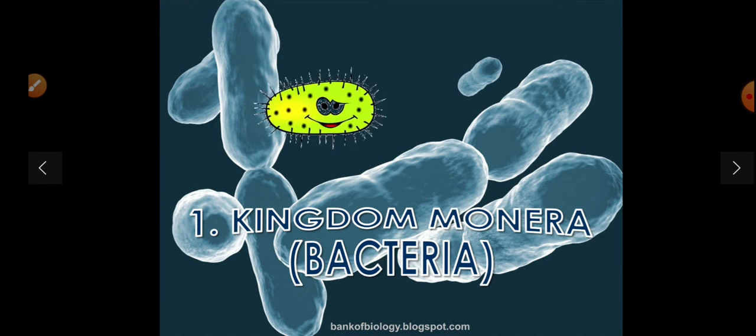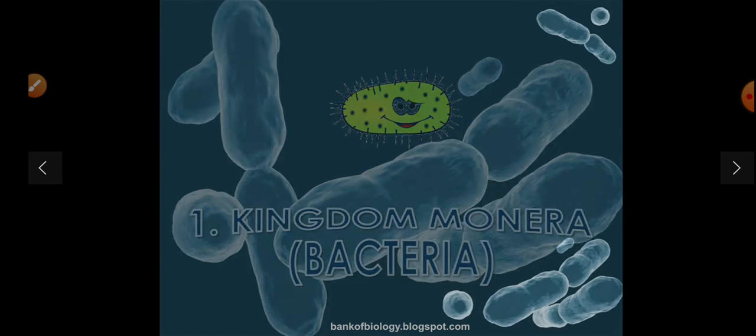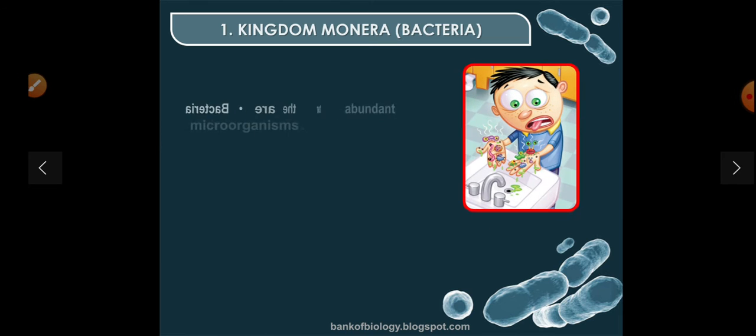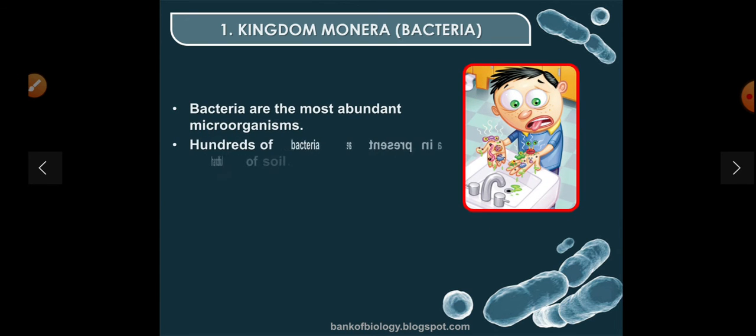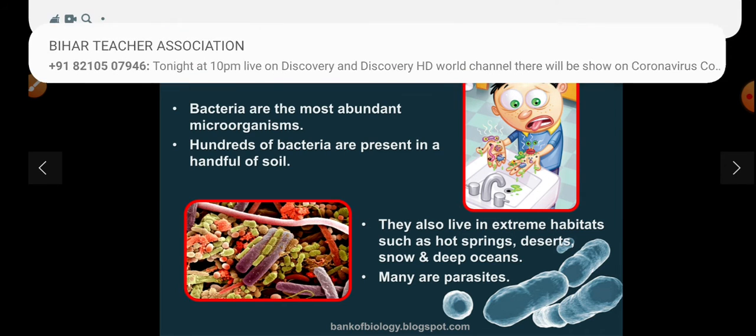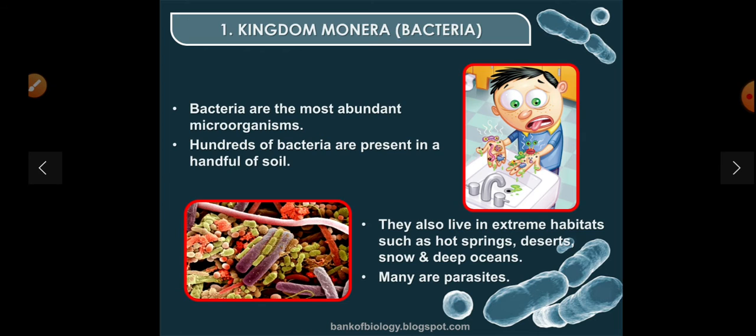Now, Kingdom Monera, that is bacteria. As you know very well, they are unicellular, prokaryotic, sometimes forming a group or filaments. Bacteria are the most abundant microorganisms. Hundreds of bacteria are present in a handful of soil. They also live in extreme habitats such as hot springs, deserts, snow, and deep ocean.